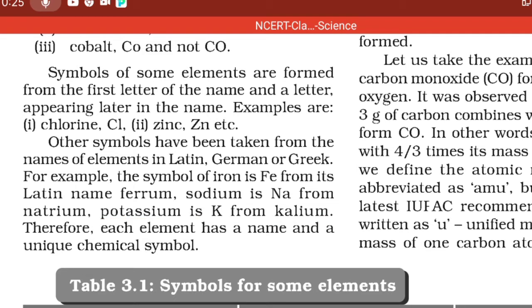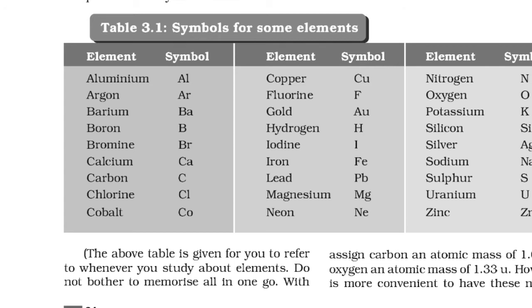Now let us see the symbol of some elements. For example, aluminium, capital A, small l. Remember, the first letter will always be capital and the second one will always be a small letter. I am not going to repeat again and again capital and small. Aluminium Al, argon Ar, barium Ba, boron B, bromine Br, calcium Ca, carbon C, chlorine Cl, cobalt Co.